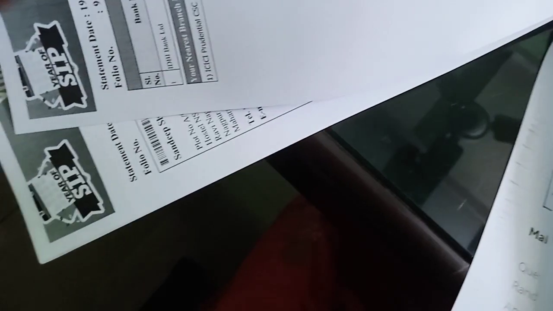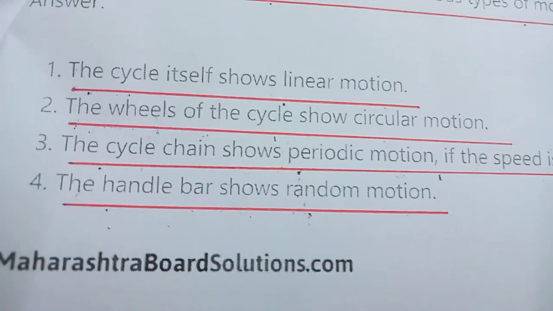Next question. The motion of a pendulum clock is oscillatory motion. Motion of a butterfly from one flower to another flower is random motion. Now write in detail about your experience of various types of motion while riding a bicycle on the road. So which types of motion are observed?